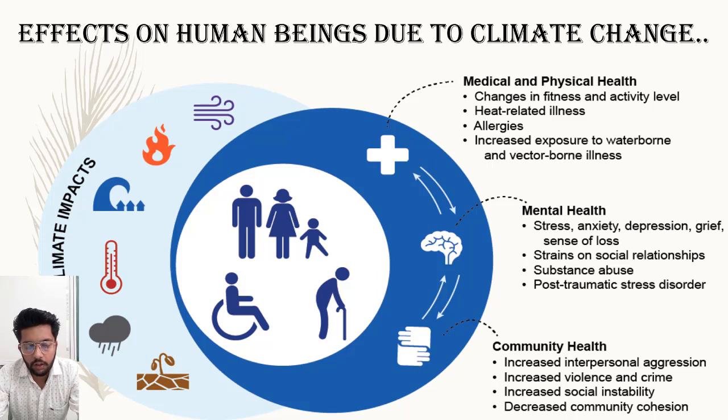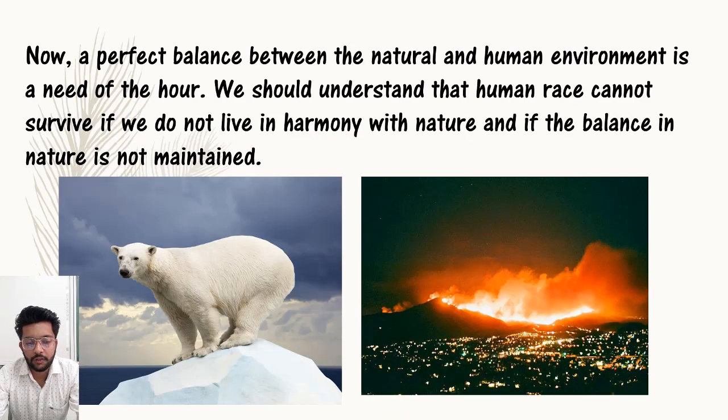So we have studied all the consequences which are done by the climate change or the disturbance in the human environment. We were studying our topic, the human environment interaction, and we all know that the human environment interaction is very low at the present time. So these are the consequences which can occur when the human environment interaction is imbalanced. Now a perfect balance between the natural and human environment is a need of the hour. We have to take some serious steps to stop these consequences.